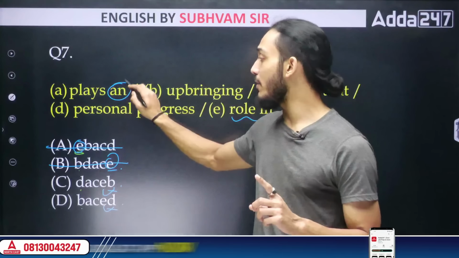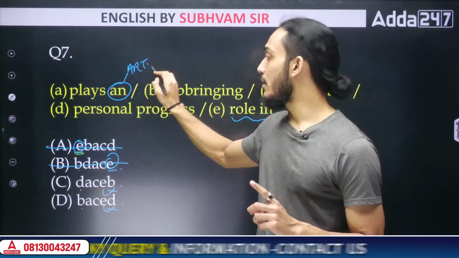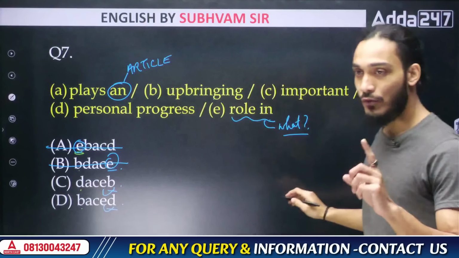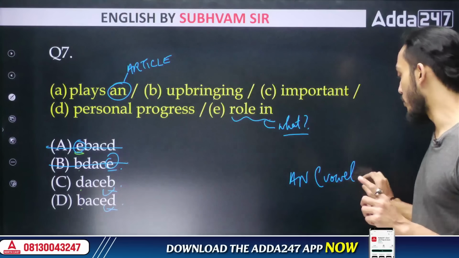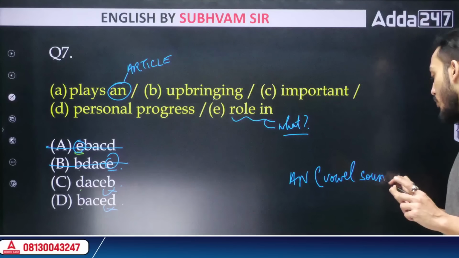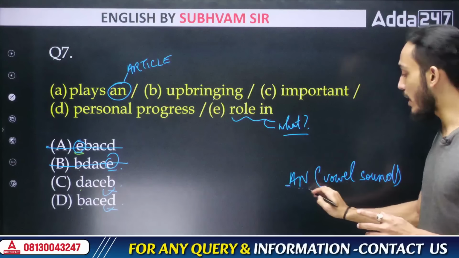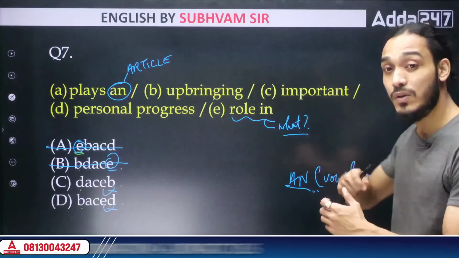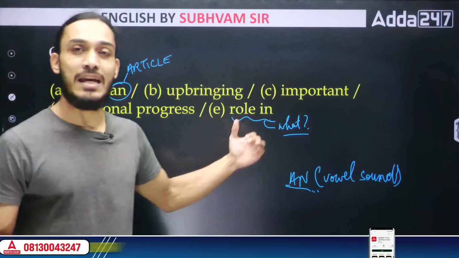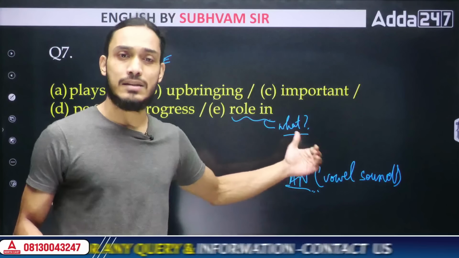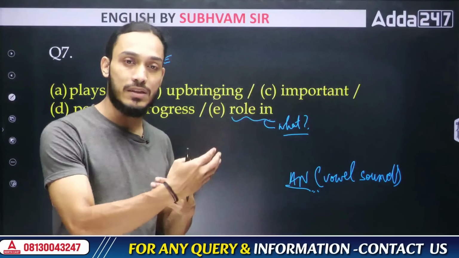Plays an. We have an article an, after which you always go for a vowel sound. We know this rule, right? If you don't, then I hope you learn it today. After the word an, we always write a word which starts with a vowel sound. We cannot write a word that starts with a consonant sound. What's a vowel sound? That means A, E, I, O, U. A word that starts with one of those sounds.